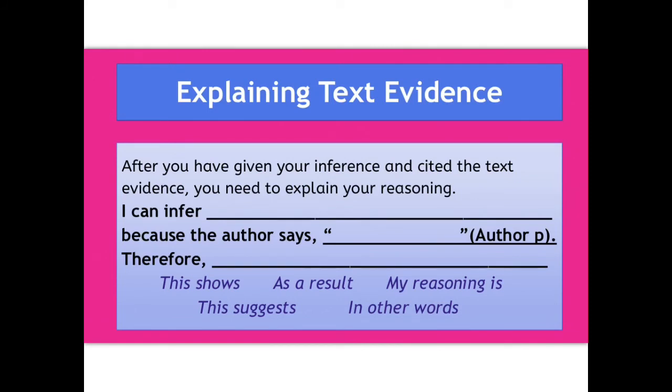Here's what it might look like when you're doing it. After you've given your inference and cited the text evidence, you need to explain your reasoning. This is an easy stem to follow. I can infer blank because the author says blank, along with the author and the page number, period. Therefore, and that's when you explain how they both fit together. You could also use words like this shows, as a result, my reasoning is, this suggests, in other words. Any of those are great sentence starters that will lead you right into a wonderful explanation.